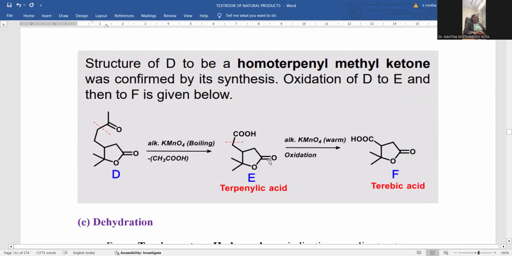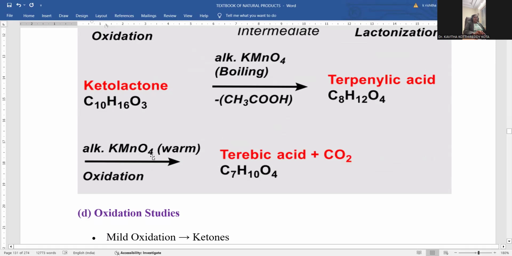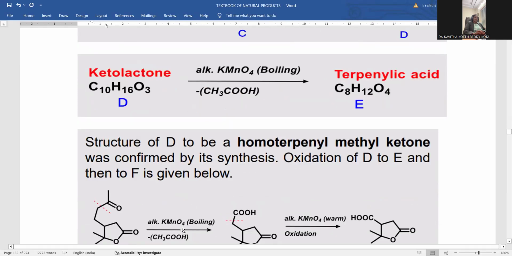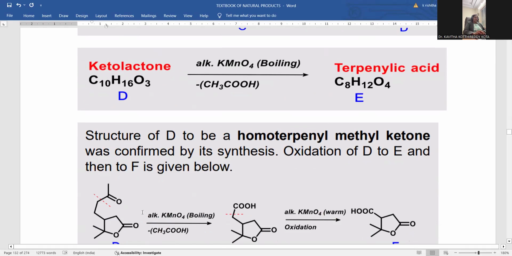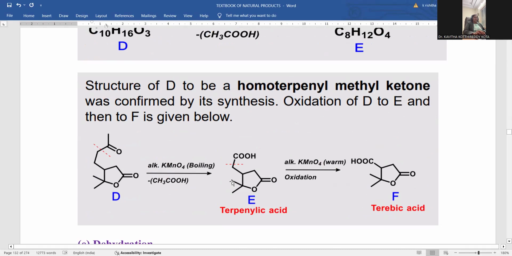Terpenoylic acid intermediate. Here you can notice terpenoylic acid, right? Terpenoylic acid will lose one of the carbons so that here terebic acid will be formed. So here is terebic acid, 7 carbons. One of the COOH groups is removed by these alkaline permanganate warm conditions, so that is decarboxylation. So this is terpenoylic acid. Whenever we are taking compound D, it will be the ketolactone, and that ketolactone is also indicated for better understanding. So these are the kinds of oxidation patterns for this alpha terpineol compound.